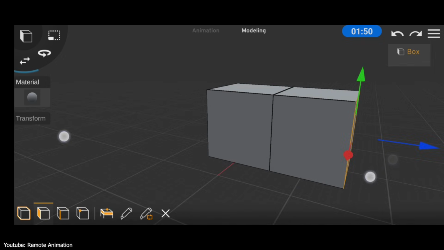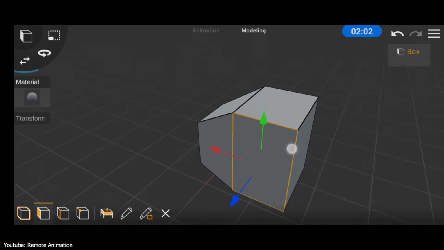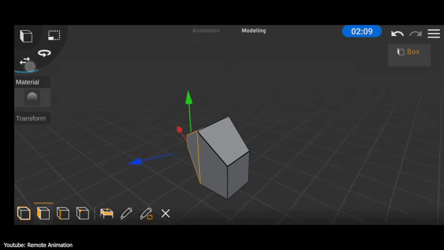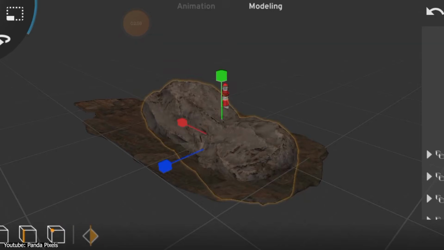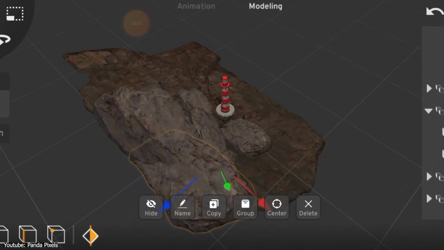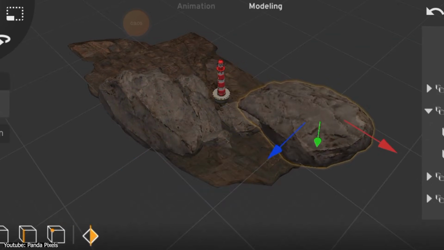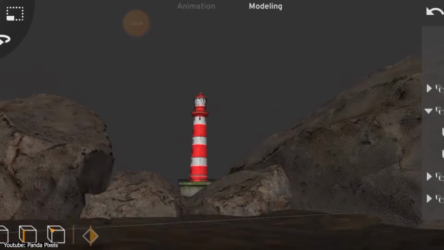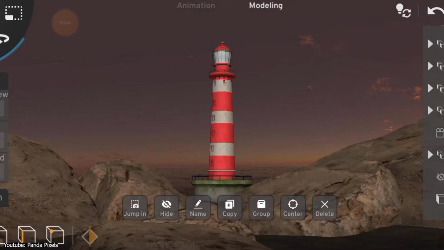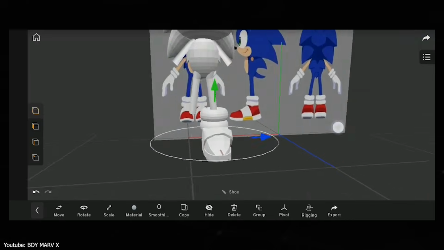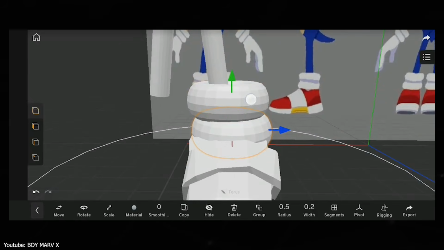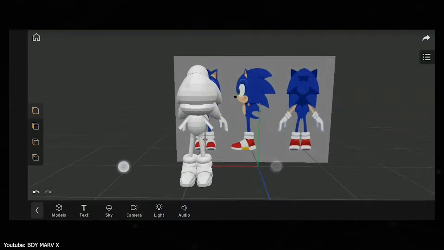Next, we're gonna talk about Prisma 3D, which is not just a modeling app, because it is trying to be a full 3D studio. This is the case because you can build models, animate them, add lights, cameras, and basically create entire scenes from start to finish, all inside the app. So as you can see, it is very creator focused, and it is clearly built for people who want to make content. I mean like animations, short films, or TikTok style edits.